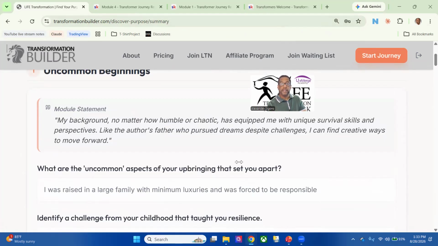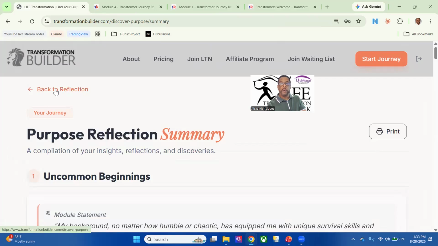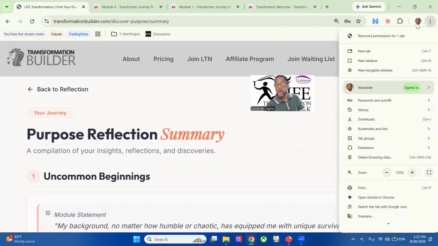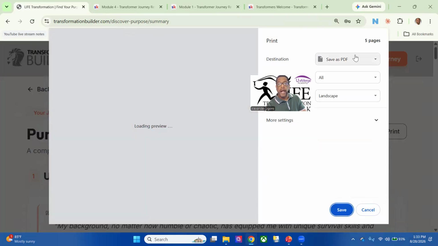We're going to actually go back to the dashboard here. And right here before I go back, you see there's a print button here. Remember, always use those print buttons to collect your insights and save them all. If you don't see a print button, remember in the browser, you can go to the three dots right here in the top right and go down to the print option.